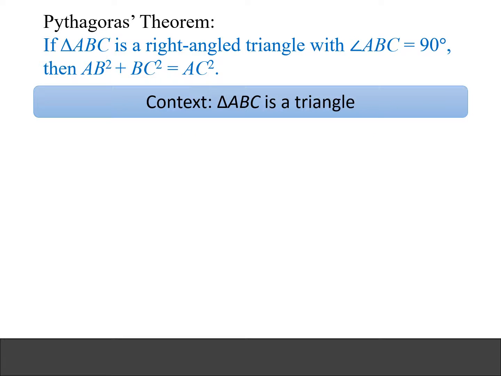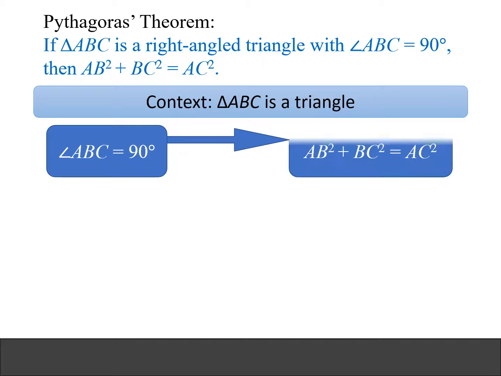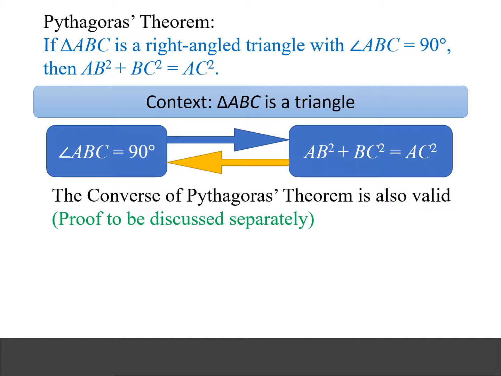First of all, we have the context. Here, the context is that there is a triangle ABC. So Pythagoras theorem says that if angle ABC equals 90 degrees, then AB squared plus BC squared equals AC squared. The converse of Pythagoras theorem is also valid, but we are not going to discuss the proof in this video.